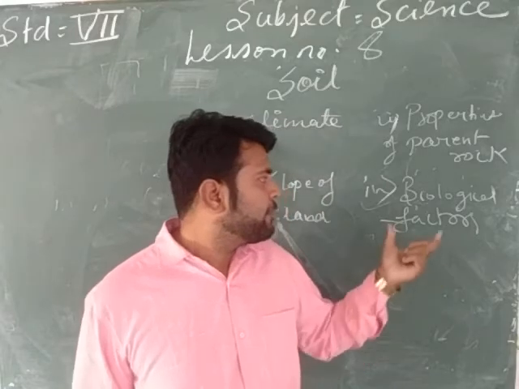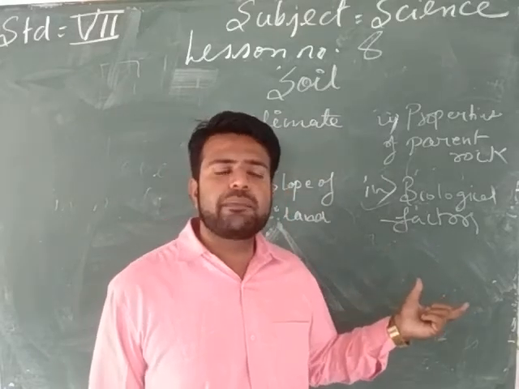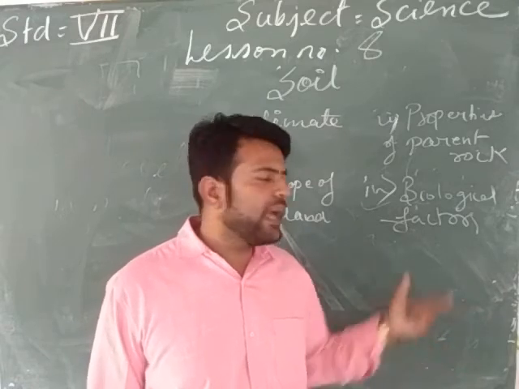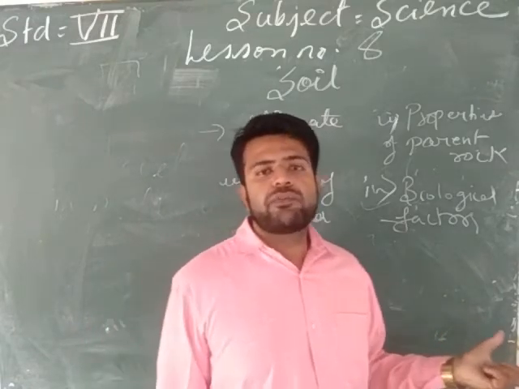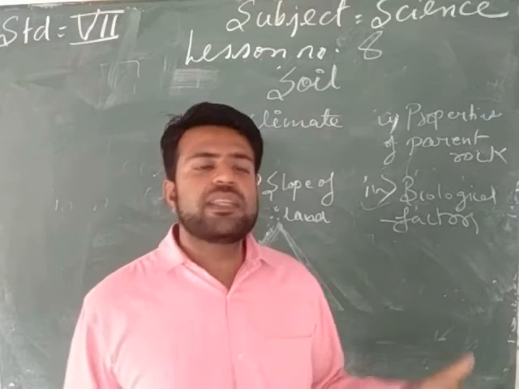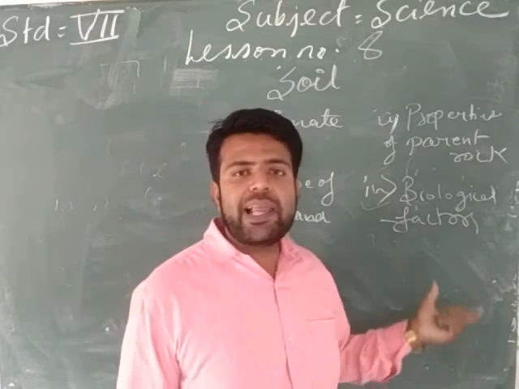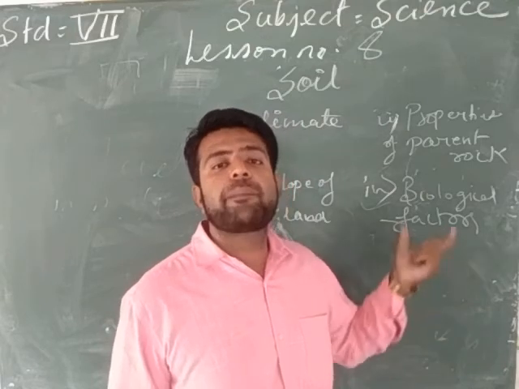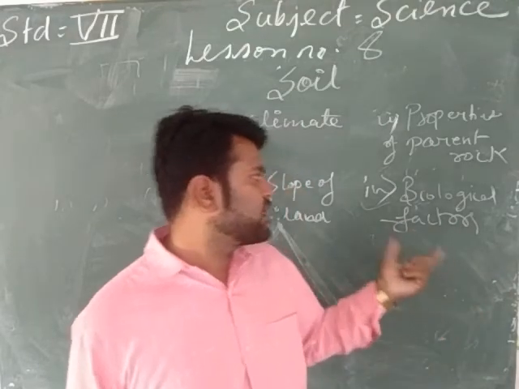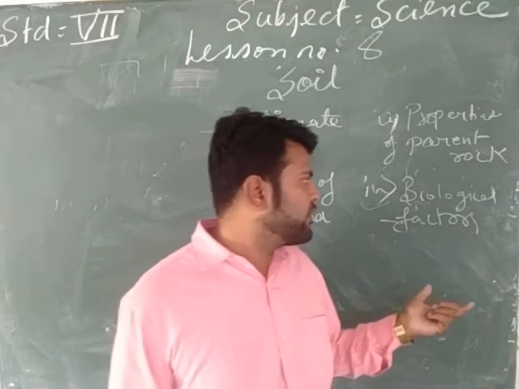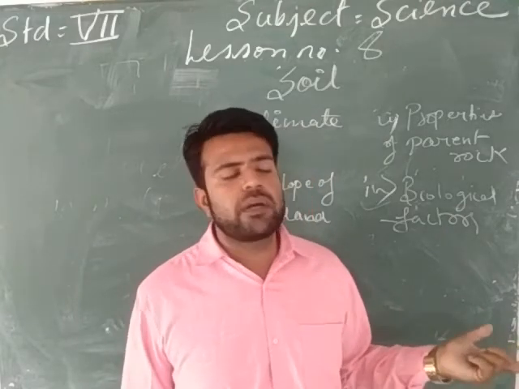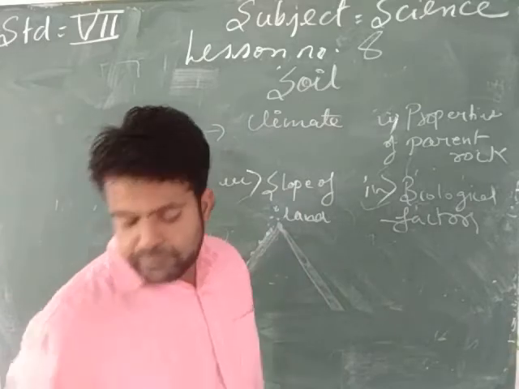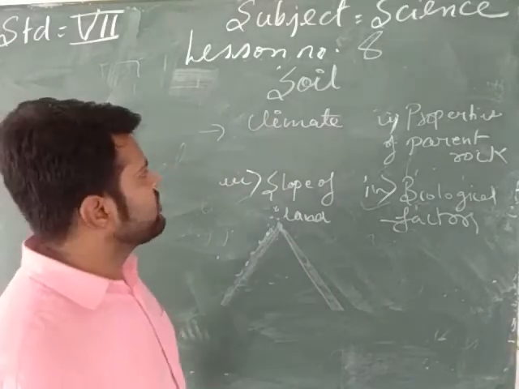So, my dear students, biological factors such as plant and animal activities help in weathering, whereas microorganisms act on dead plants and animals for the formation of humus. This humus makes the soil fertile and suitable for the growth of plants. So these are the four factors of soil formation.